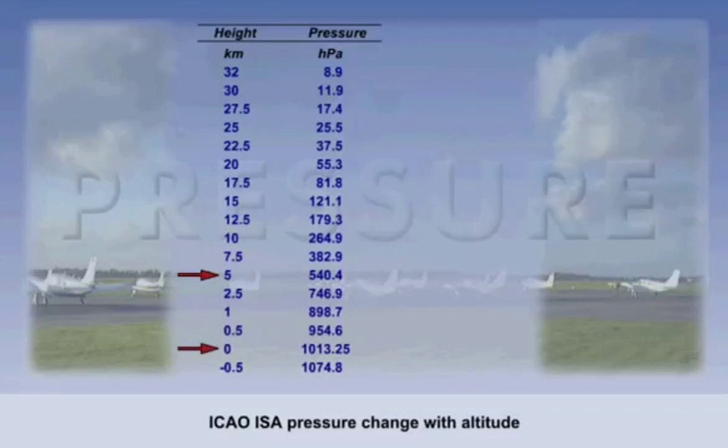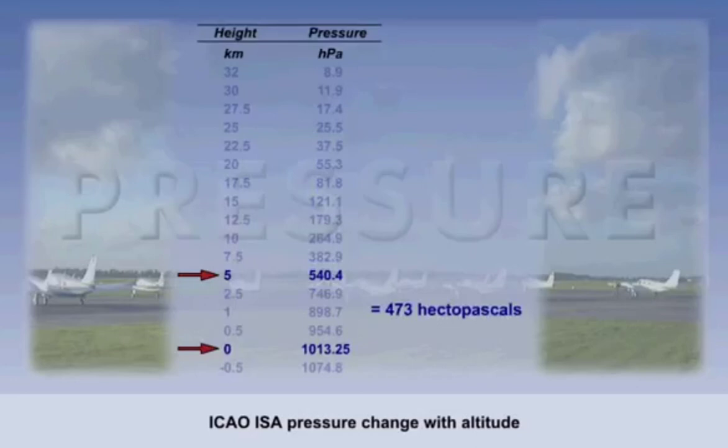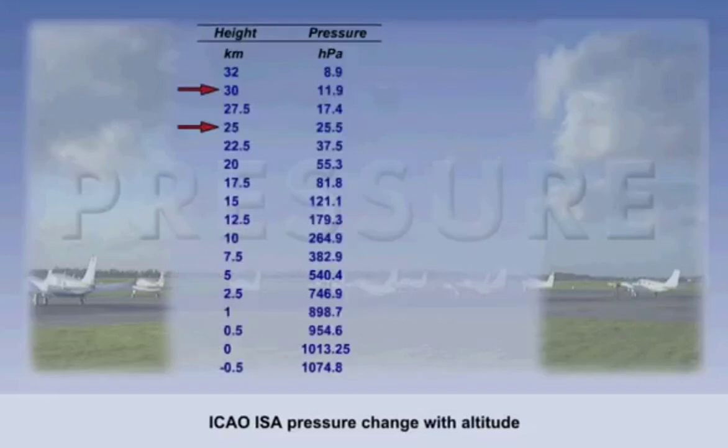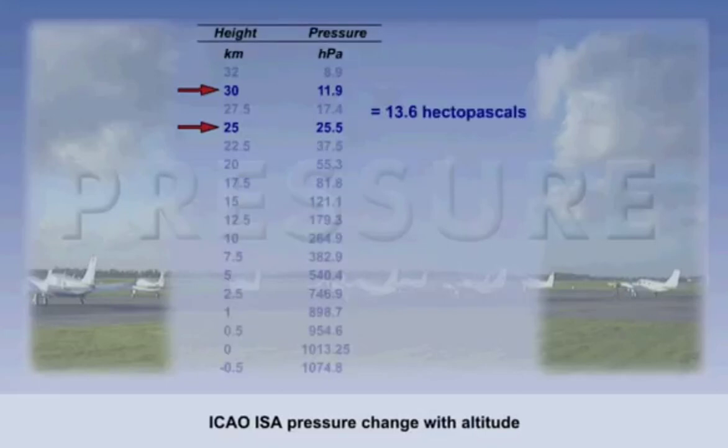A height change of 5 kilometers near the surface reduces the pressure by approximately 473 hectopascals, whereas a height change of 5 kilometers above 25 kilometers reduces the pressure by only 13.6 hectopascals. The values in the table correspond with ISA. We have just seen that changes in temperature and pressure at any given point in the atmosphere affect the pressure change with height. This pressure lapse rate as we know it will change markedly if temperature variations in the atmosphere exist.